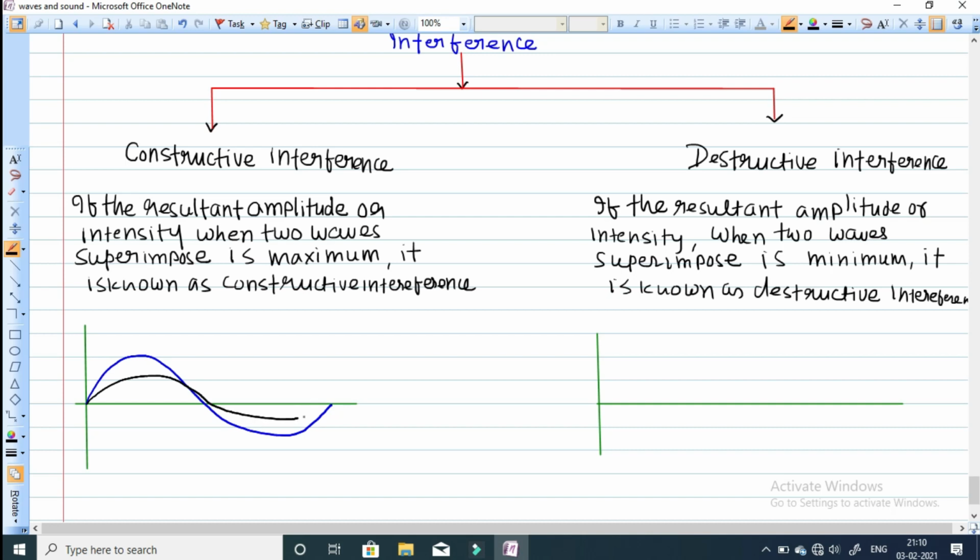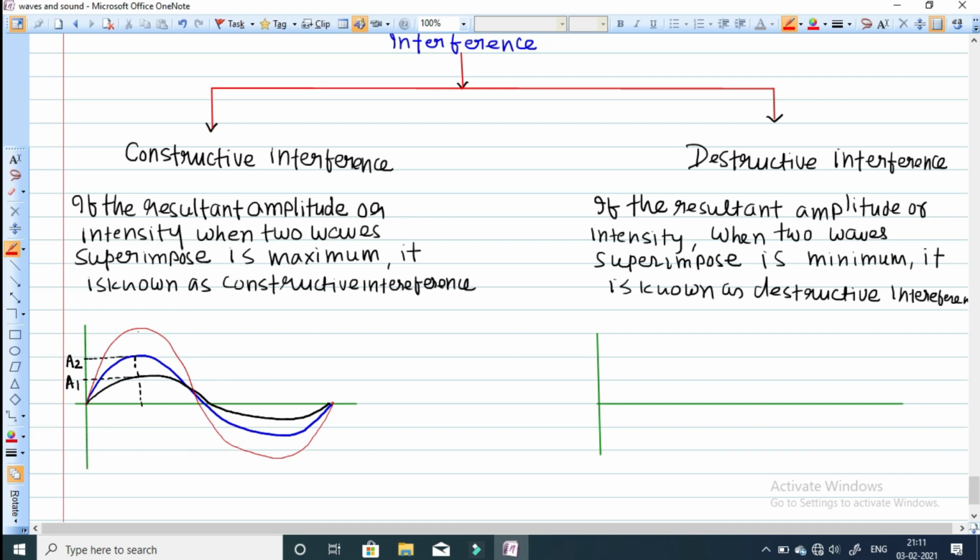Okay, amplitude we can take. Amplitude of first wave is A1 and amplitude of second wave is A2. Now when they are superimposing on each other, the amplitude will become maximum. You can see it there. This is the maximum amplitude you will obtain in case of constructive interference. The amplitude will become maximum. This is the maximum amplitude you will obtain.